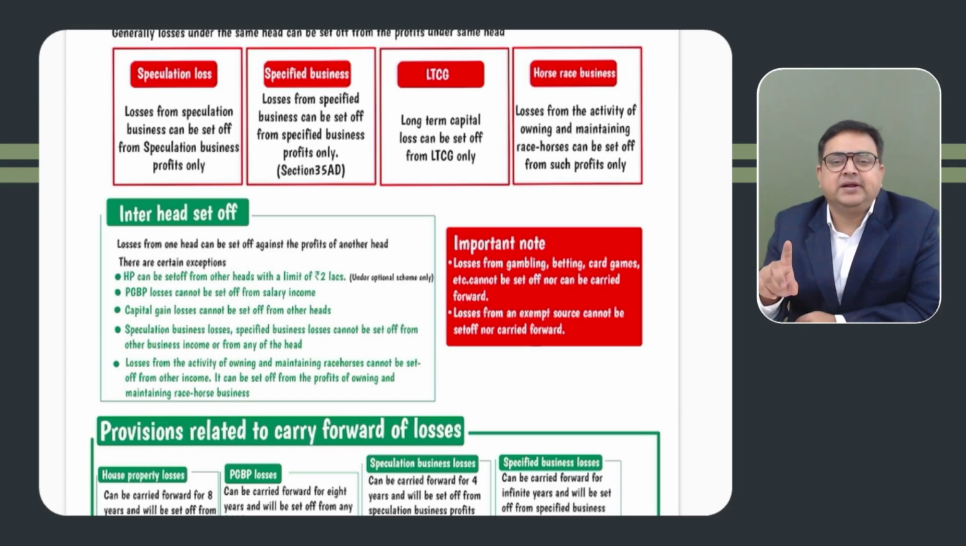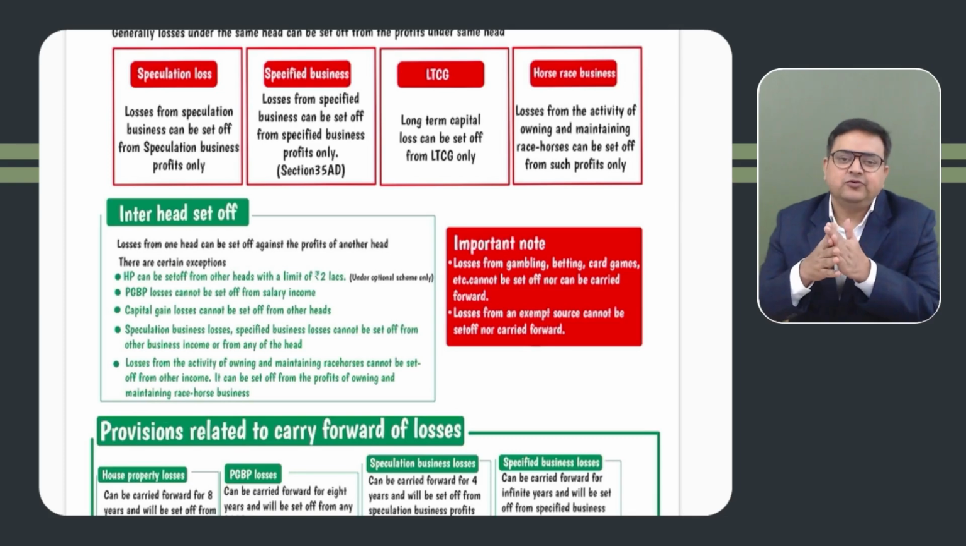Capital gain losses cannot be set off from other heads. Owning and maintaining resources losses also cannot be set off from any other head. They can be set off only from owning and maintaining resources. That's it. Now, first you will be doing the set off.